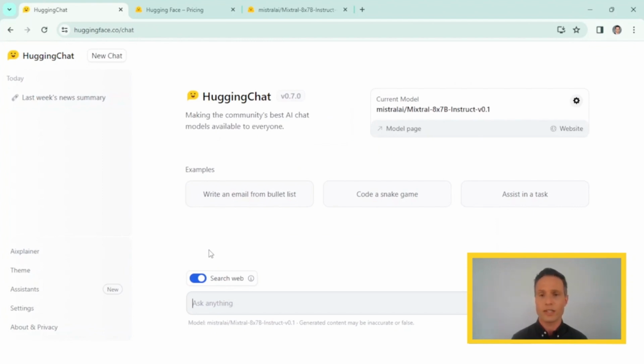Now, finally, as an introduction, I would invite you to just have a play around with it and see what HuggingChat can do for you compared to ChatGPT. And then we'll delve further into all the other functions.